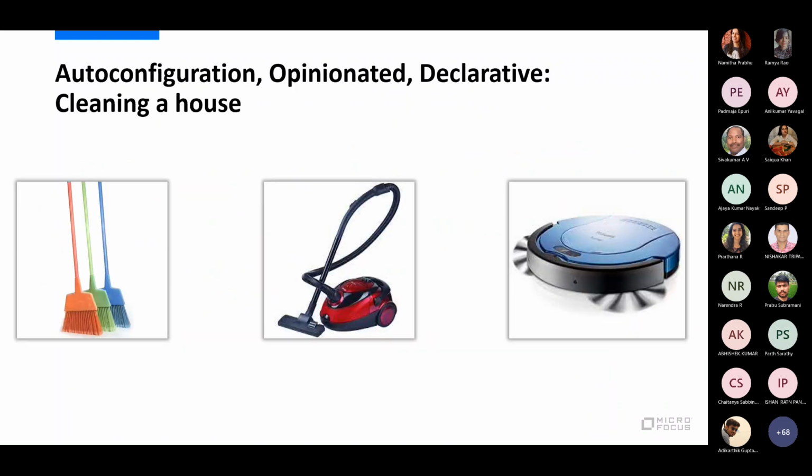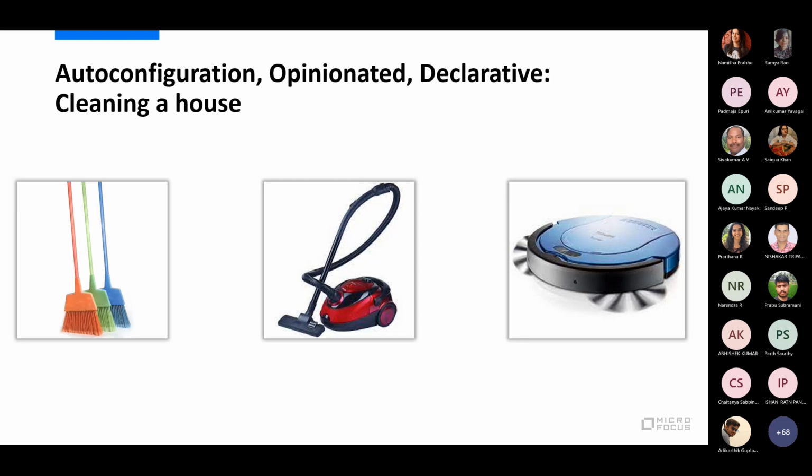Just an analogy. Earlier, if you had to clean the house, you had to take a brooming stick and do everything by yourself. Then came the generation of vacuum cleaners, wherein you can use a vacuum cleaner. Now we are talking about robots. You just turn them on and they move around, or you can just lie down and they do all the cleaning.